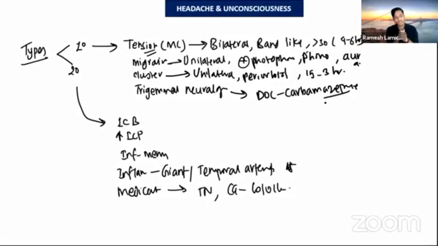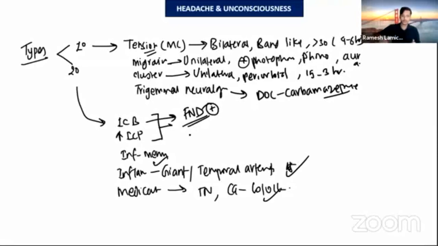In case of secondary causes of headache, as we've said, giant cell arteritis has pain on palpation of the temporal region. Medication-induced headache has a history of medication use. Infectious causes have fever. If there is a tumor causing the headache, there will be a focal neurologic deficit, so you look for the focal neurologic deficit. These are the causes and how you can differentiate between the different types of headache.